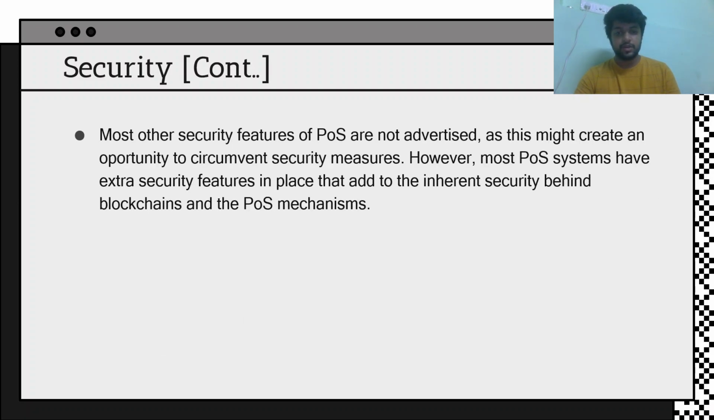Most other security features of proof of stake are not advertised, as they might create an opportunity to breach the security measures. However, most proof of stake systems have extra security features in place that add to the inherent security of the blockchain and the proof of stake mechanism. Basically, it is not that easy to hijack and disrupt a blockchain, especially a proof of stake one. So it won't go anywhere, and it is quite secure in that way.